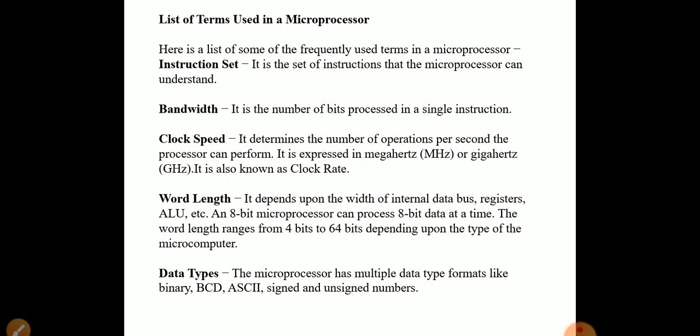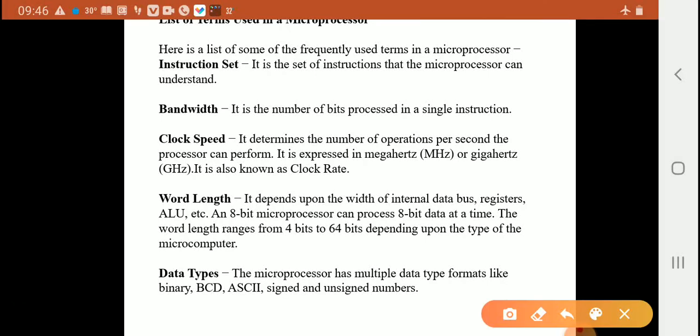The 8085 is an 8-bit microprocessor and will process 8-bit data at one time. The word length ranges from 4 bits to 64 bits, depending upon the type of the microcomputer.